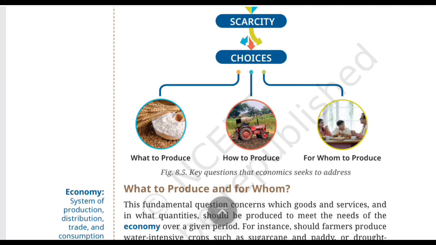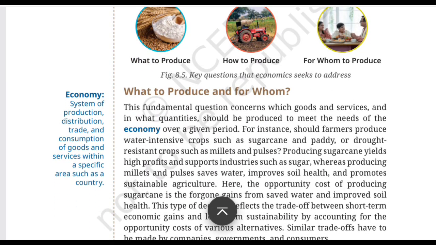So moving ahead with the next topic of the lesson, where we answer the first key question, which is what to produce. Okay, so let's start with the first question. An economy cannot produce unlimited quantities of everything, so it has to decide which goods and services should be produced and in what quantity. Imagine a farmer has limited land and water. Should the farmer grow wheat, paddy, millets, or pulses? There are different possibilities, but limited resources means choices have to be made.